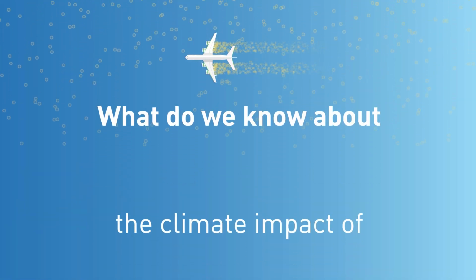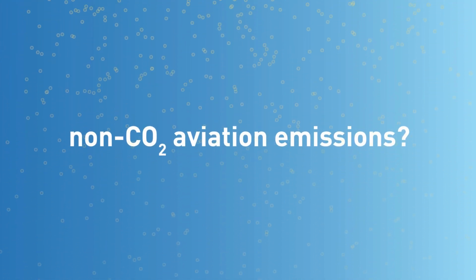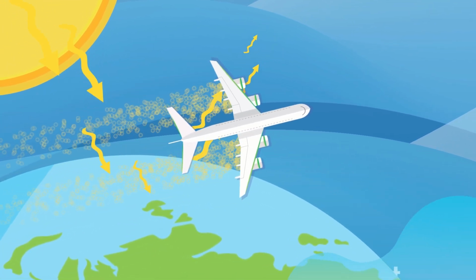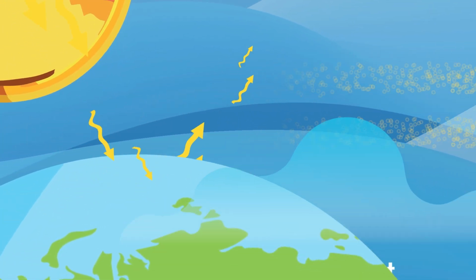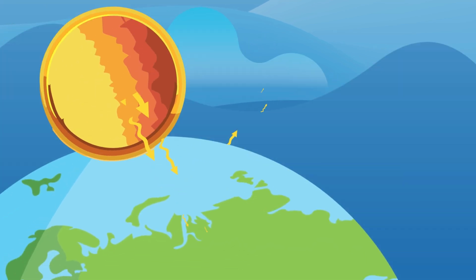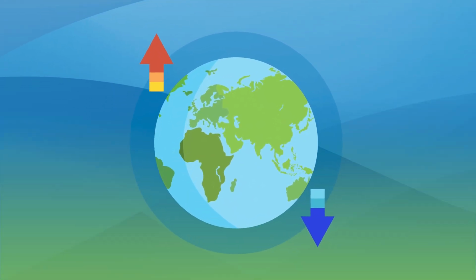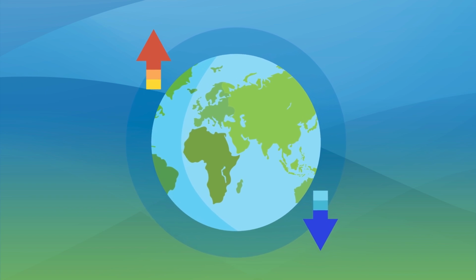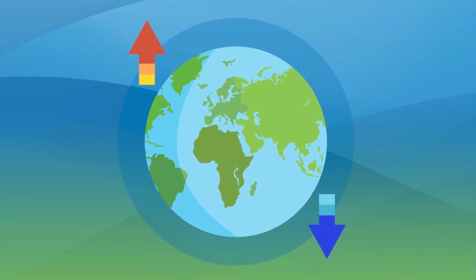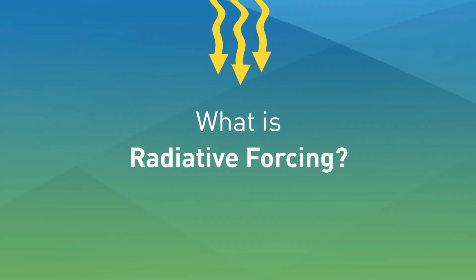What do we know about the climate impact of non-CO₂ aviation emissions? Based on the current scientific understanding, non-CO₂ aviation emissions have a net warming effect on the global climate. Each component of these emissions can have different impacts on the climate, and scientific uncertainties remain in fully assessing their radiative forcing. What is radiative forcing?